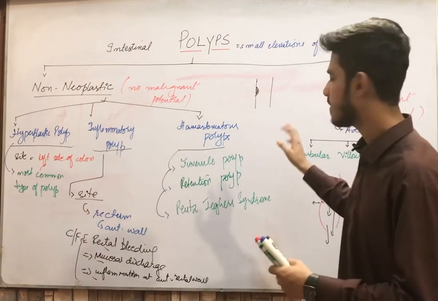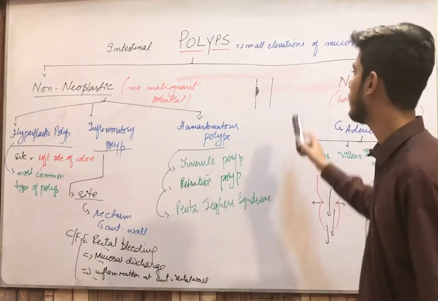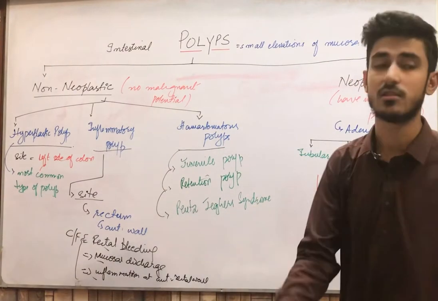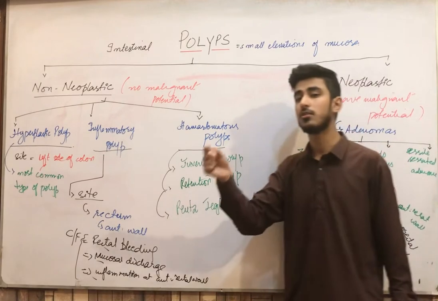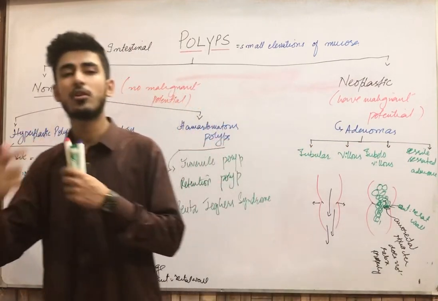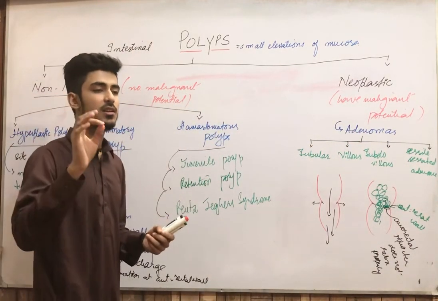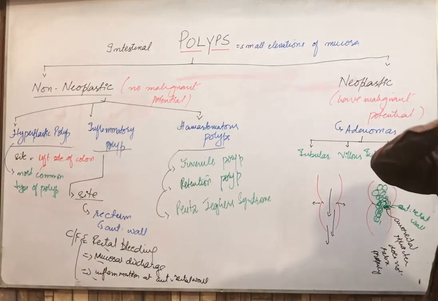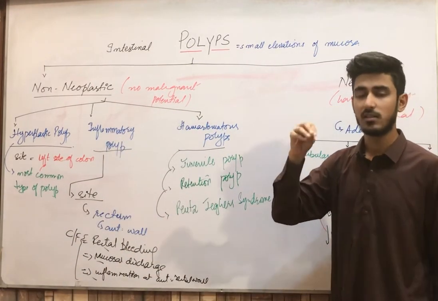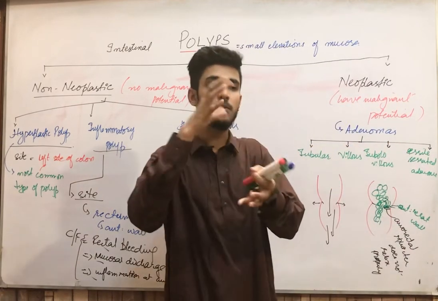Now what are basically hamartomas? I already told you about hamartomas in our previous lecture. I told you that hamartomas are the normal cells present in the normal location, but they are abnormally arranged. Means if they are the cells of the lungs, they are present in the lungs, in the normal location, but they are abnormally arranged.